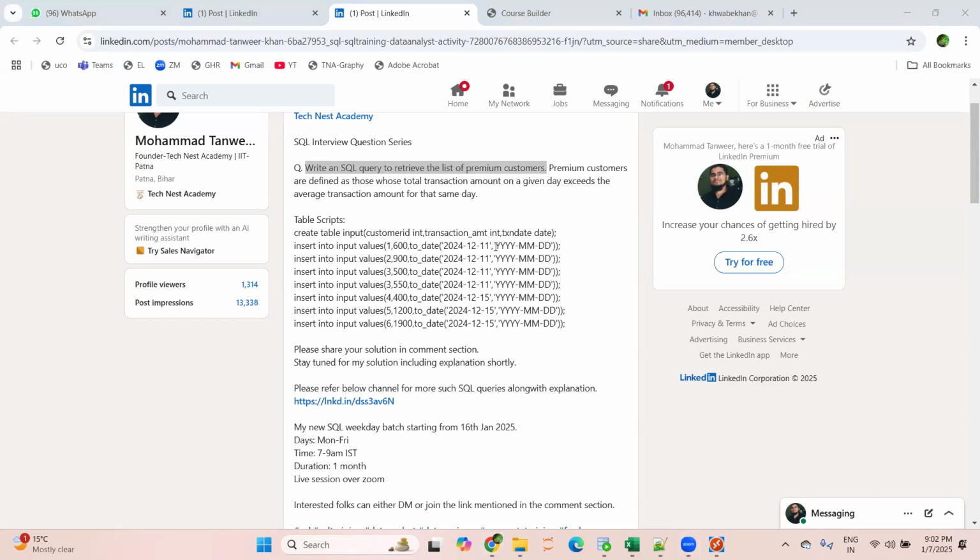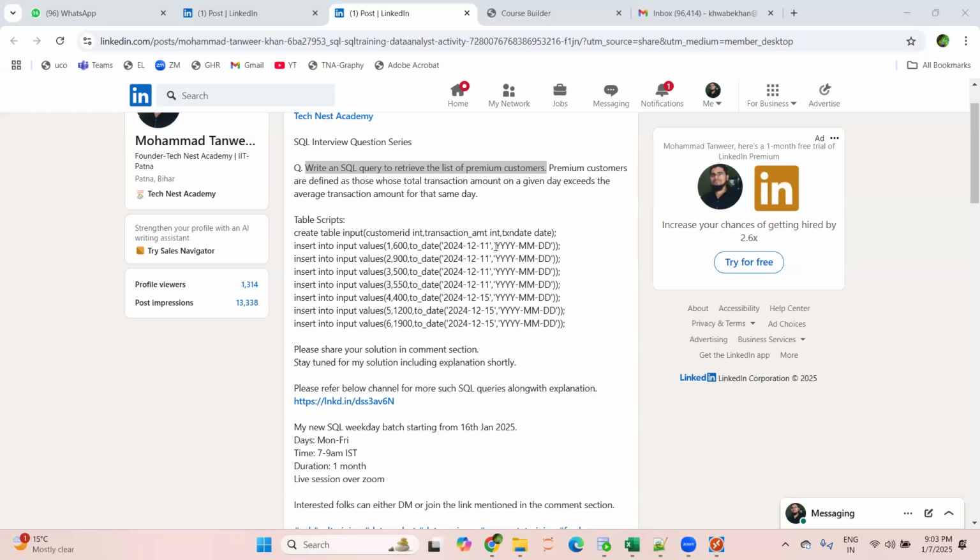So I have just tried to create a prototype of that scenario. A long time back, when I was working for a financial institution, we had this type of requirement from the client to filter the premium customers. Different businesses use different context for it, so I have just used the word premium here. So they are the premium customers.